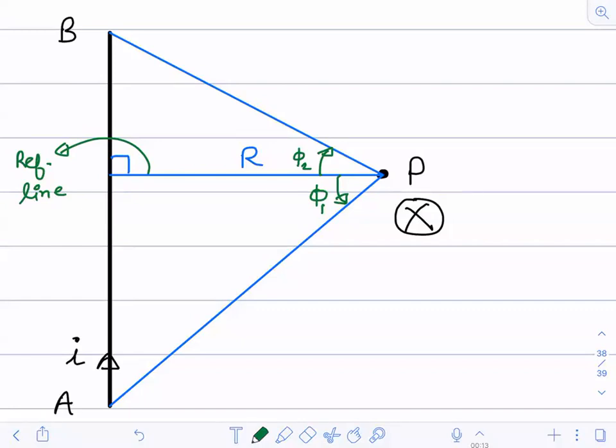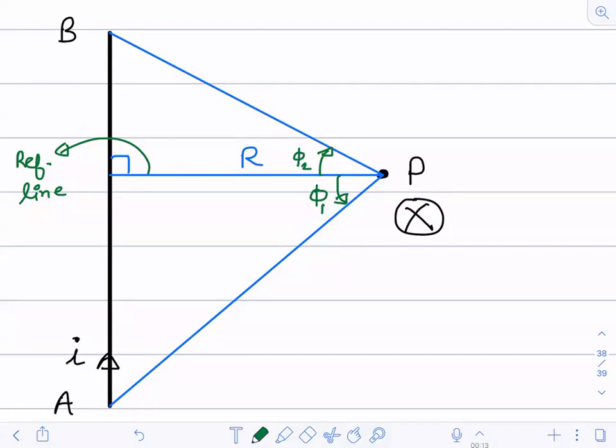The second thing you have to see: A and B are the two ends of the wire. What are the angles subtended by the ends of the wire at point P? End A and end B subtend angle phi 1 and phi 2 at point P. I guess this much is very clear to everyone.